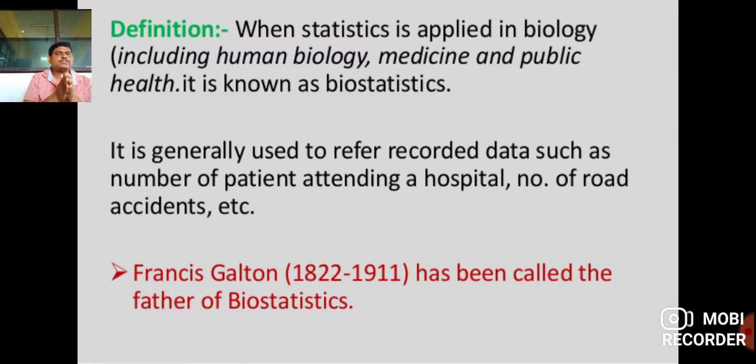So biostatistics is not related only to one field; it relates to the medical field, botany, zoology, every life science. Francis Galton, 1822 to 1911, is called the father of biostatistics.